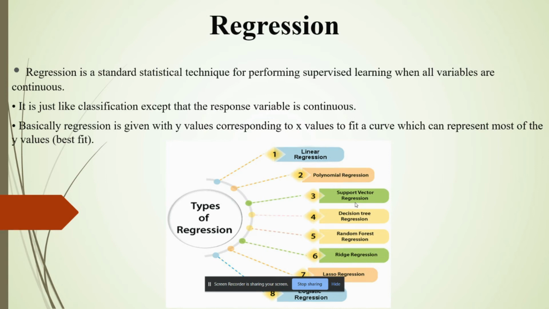Underfitting and overfitting. If our algorithm works well with the training data set but not with the test data set, then such a problem is called overfitting. And if our algorithm does not perform well even with the training data set, then such a problem is called underfitting.